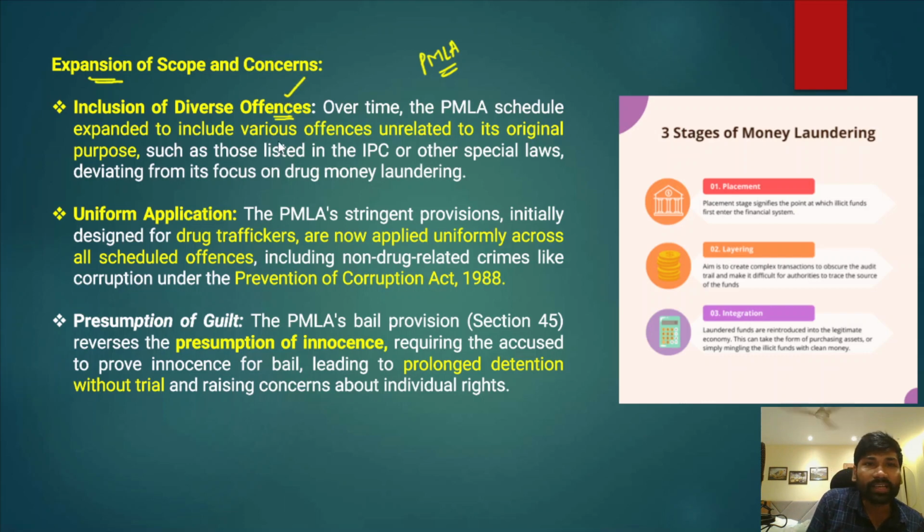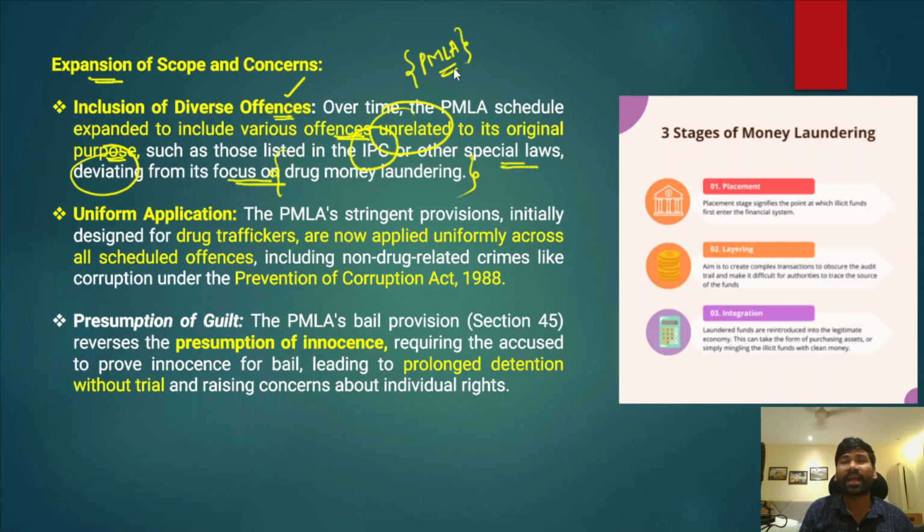Now it has expanded to include various offenses unrelated to the original purpose, such as those listed in the IPC and other special laws, and this has led to a deviation of its overall focus from drug money laundering.